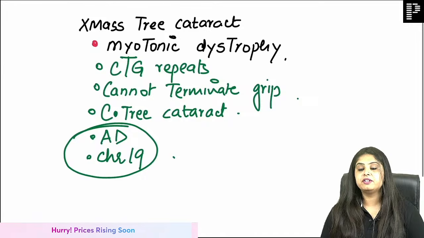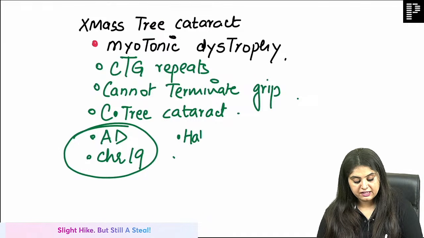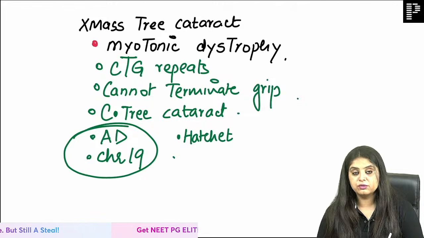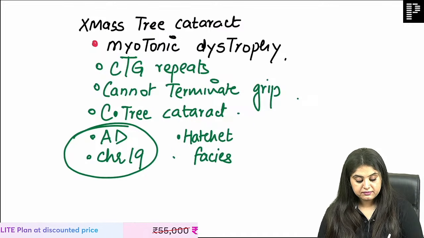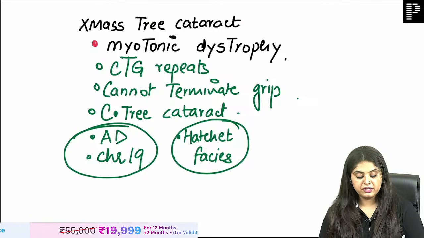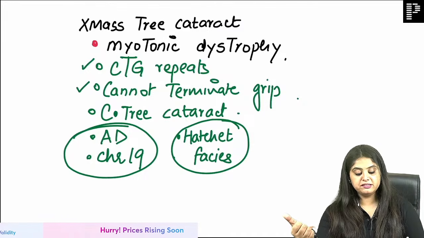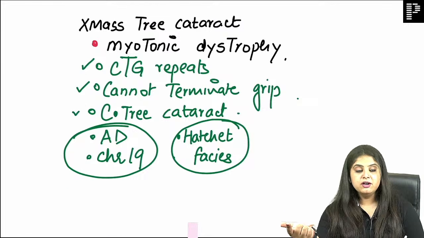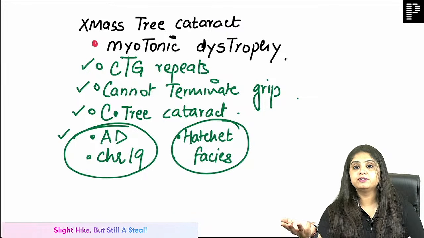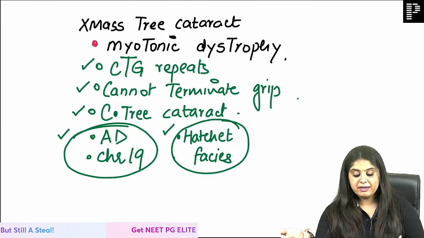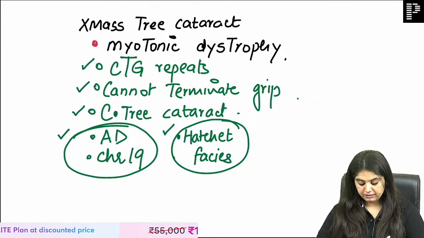Now that you told me everything, then might as well. Okay, you did not stop there either, ma'am. He has that most amazing jawline ever, that is hatchet facies. Perfect. These are all medicine questions. So this is what they ask in patho. Myotonic dystrophy CTG repeats. In medicine, patient cannot terminate his grip. Ophthalmic, Christmas tree cataract. Coming back to patho, it is autosomal dominant with chromosome 19 involvement. And in medicine they ask you it is going to be hatchet facies. I think we are settled for every subject over here.